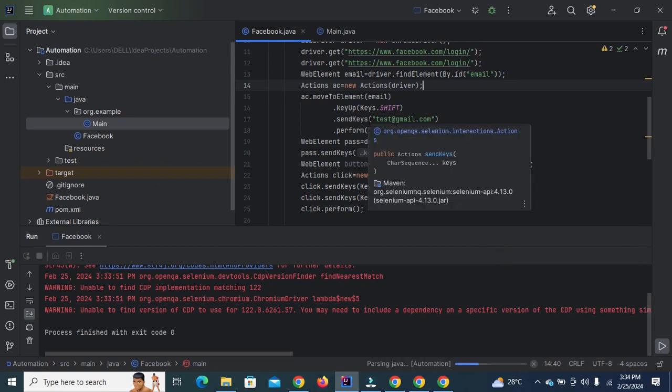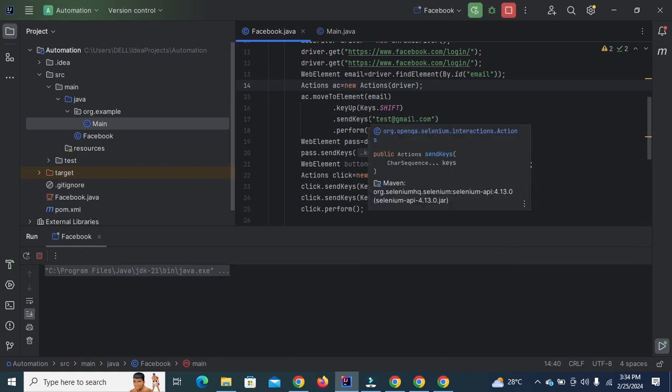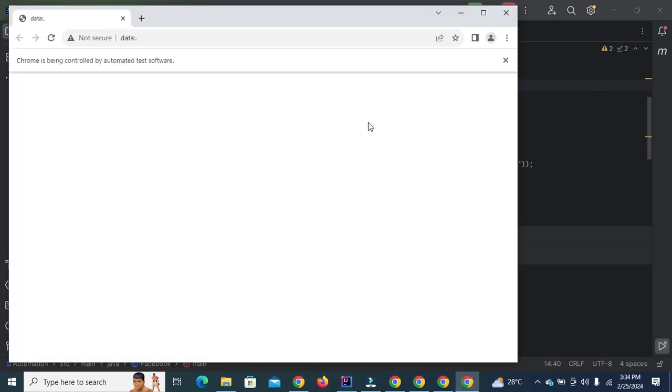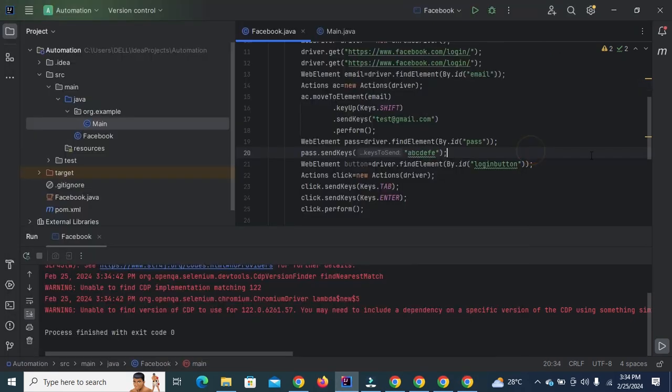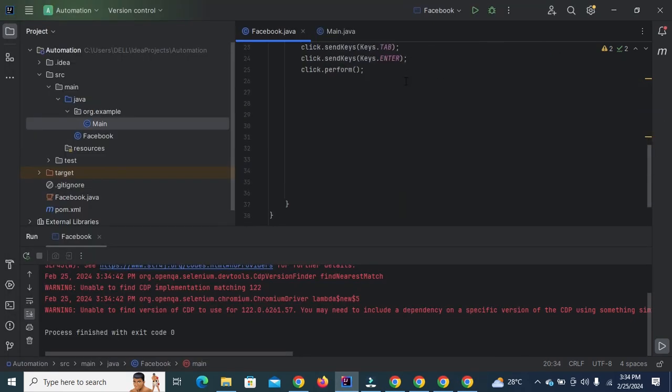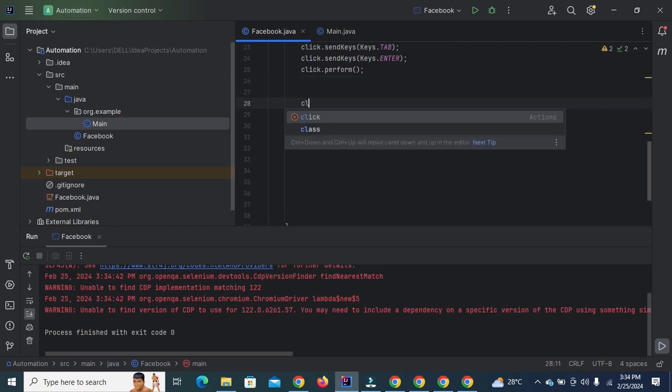Chrome driver is opening. Test@gmail.com is input in lowercase letters. Let's explore some options of the Actions class in Selenium.